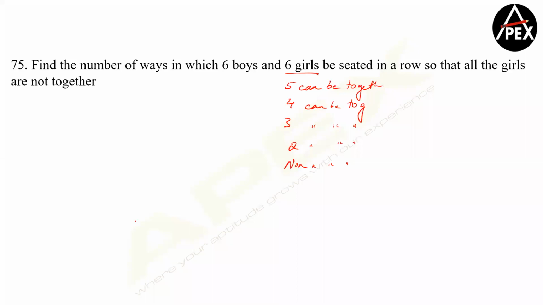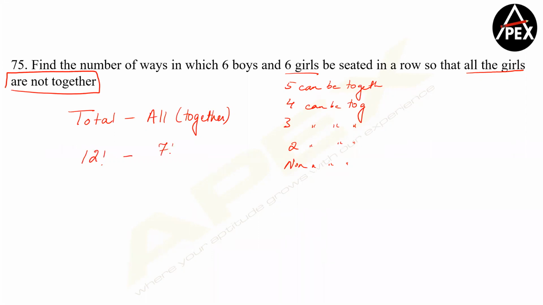So all not together is a standard question where I'm looking at total minus all being together. Please do not get confused. Total minus all of them being together will be all of them not being together. Look at this. All the girls are not together. Understand the English part there. So total case of arranging 12 people is 12 factorial. All the girls being together will be 7 factorial into 6 factorial. So this becomes your answer.